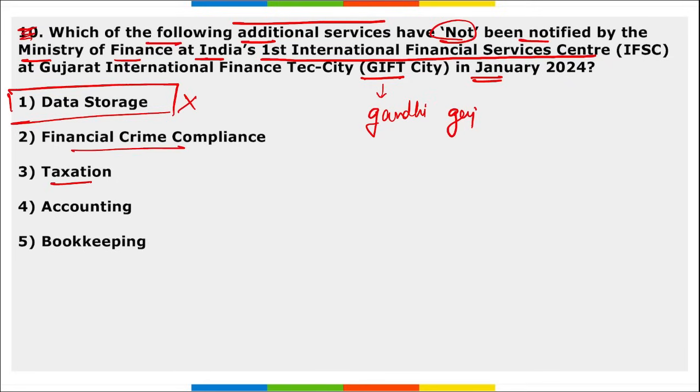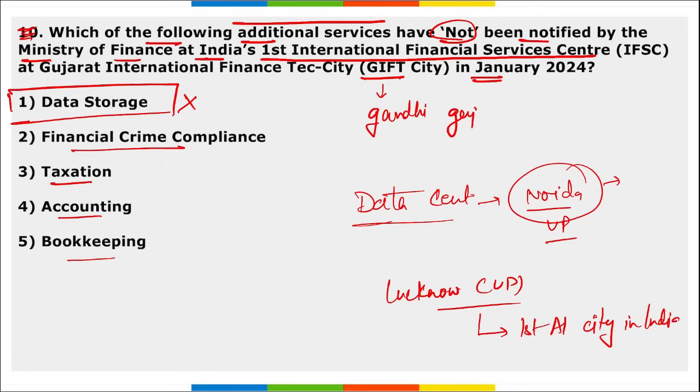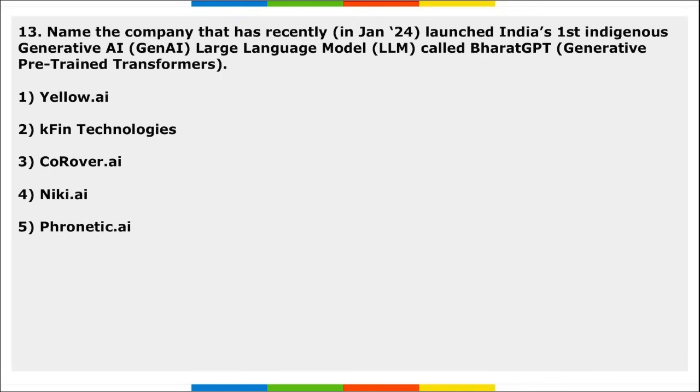Financial crime compilation, taxation, accounting and bookkeeping is there. If we talk about data centers, remember Noida, that is in UP, is coming out to be one of the major centers of data center. Even if you remember Lucknow, that is in UP, will be becoming the first AI city in India, right? Lucknow. Next, name the company that has recently launched India's first indigenously generative AI large language model called Bharat GPT.